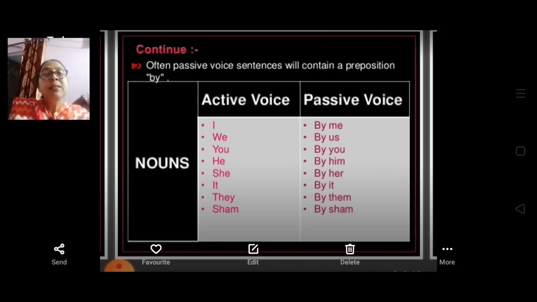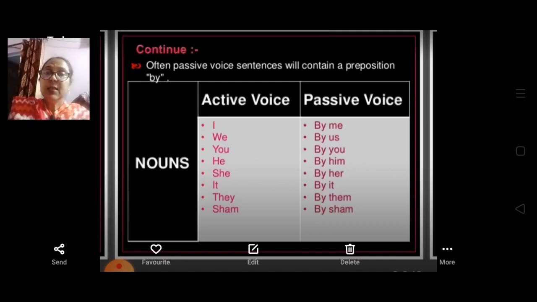So for the subject, if it is written "I make a chapati", in passive voice, how are we going to change the pronoun? It will become "me". So "the chapati was made by me". So "I made chapatis" becomes "The chapati was made by me."